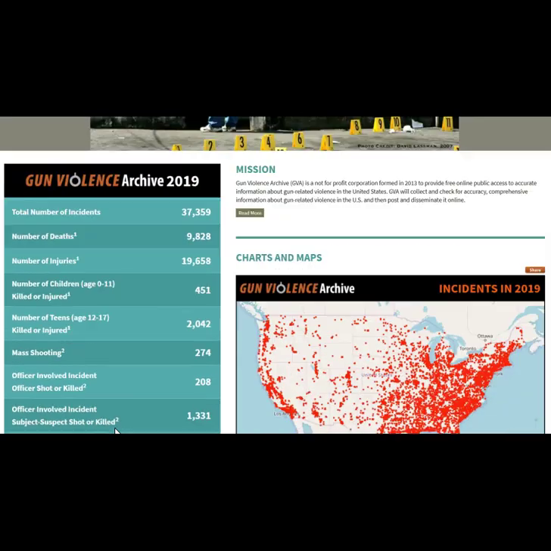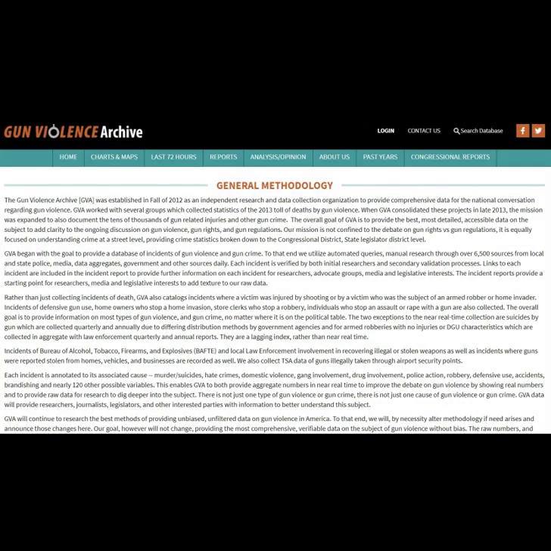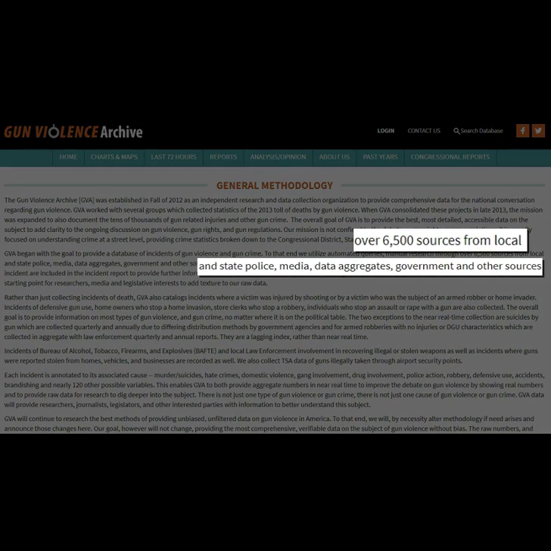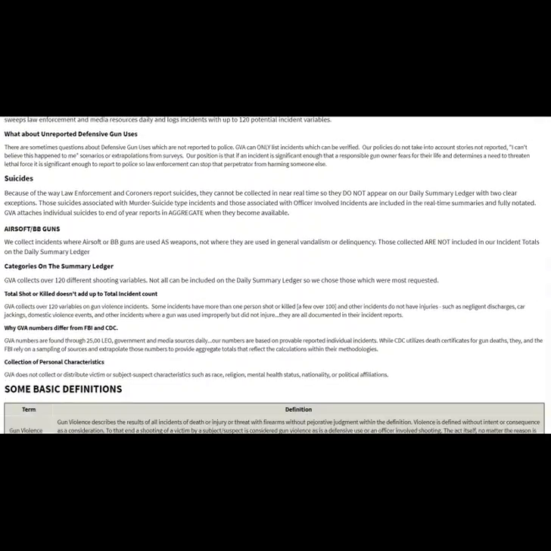So for that, we need to scroll all the way to the bottom. We see methodology. We'll go ahead and click on that. So this lists their general methodology. For example, we can see that their research involves over 6,500 sources, which come from local and state police, media, government, and other sources.